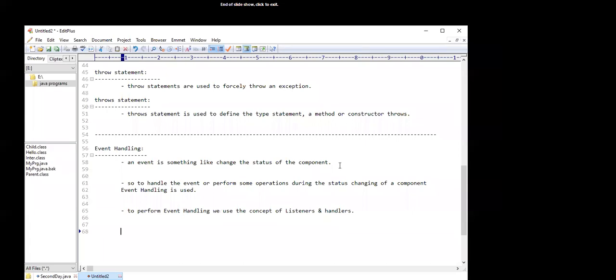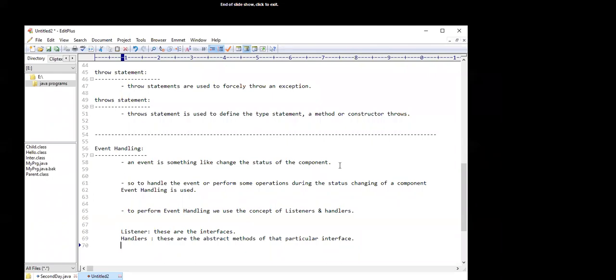In Java or Android, listeners are interfaces, and handlers are the abstract methods of that particular interface.